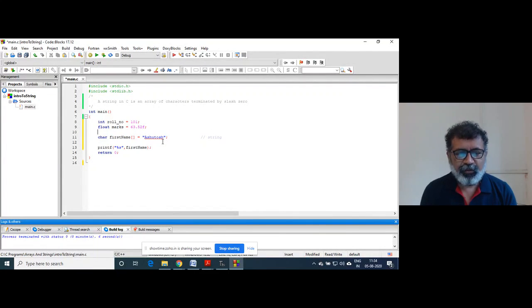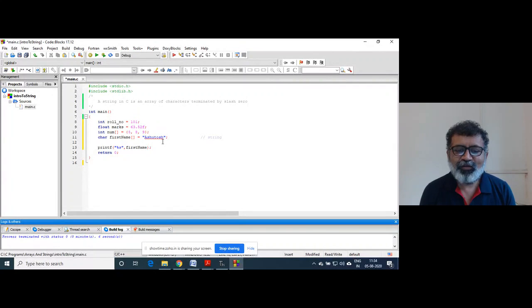Because when I declare an array like this, to print the array we have to use the loop.